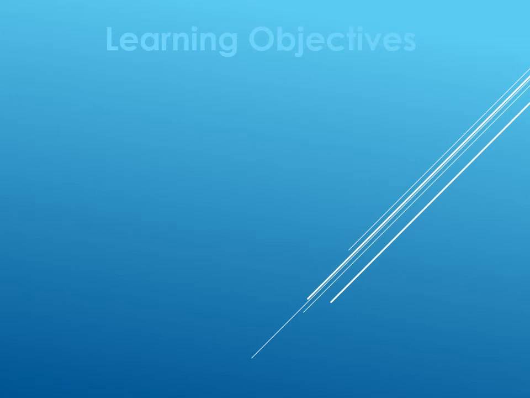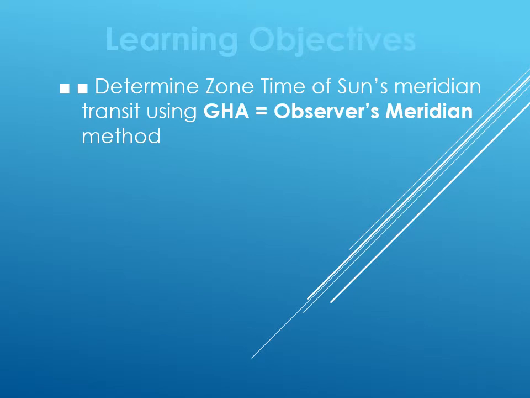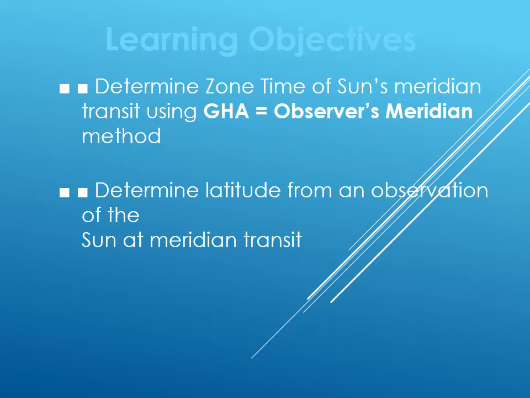Through this video, we shall be learning two primary aspects of meridian transit. Firstly, determining the time of the meridian transit of the Sun using the GHA, and at that time, using the same declination of the Sun, determining our own latitude, or the latitude of the observer, at the Sun's meridian transit.